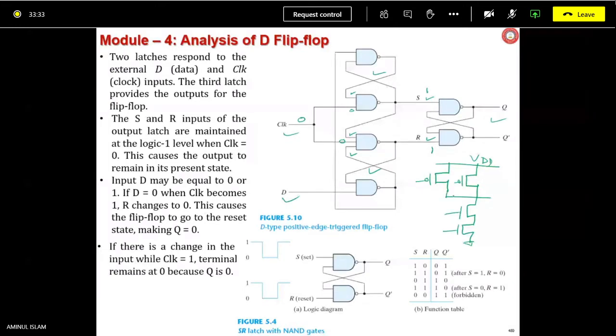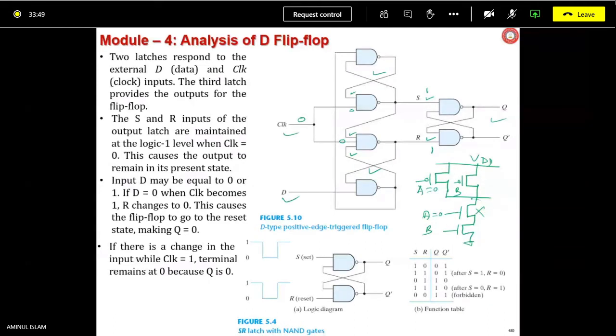Let me draw A, B. If any of the inputs is 0, say A is 0, what will be the output? A is 0 means this NMOS is off.